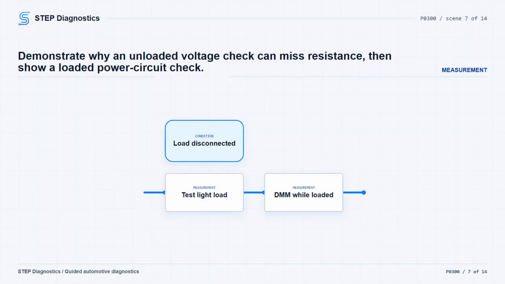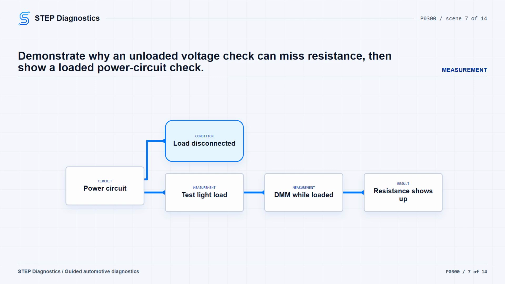When checking power-providing circuits, do not rely on voltage measured with the intended load disconnected. That will usually only tell you if the circuit is open. It will not prove the circuit can carry current. For circuits carrying approximately 200 to 1000 milliamps, load the circuit with a 250 to 350 milliamp test light and measure voltage with the DMM while the light is connected. If voltage drops during that loaded test, you are looking at excessive circuit resistance.